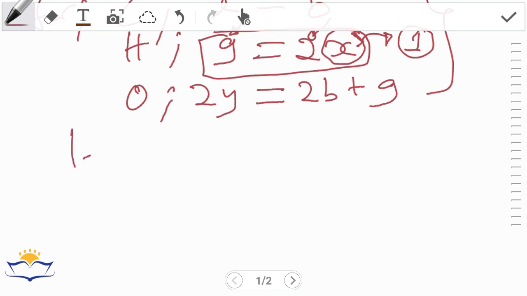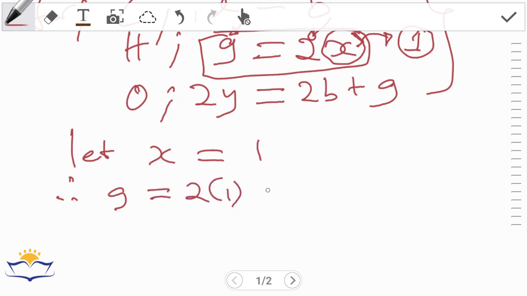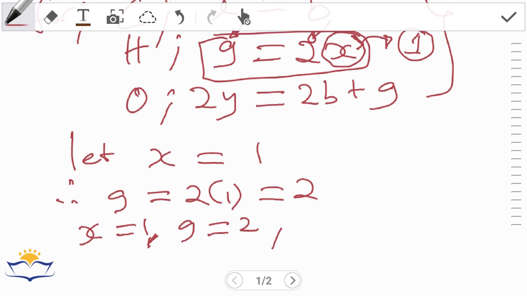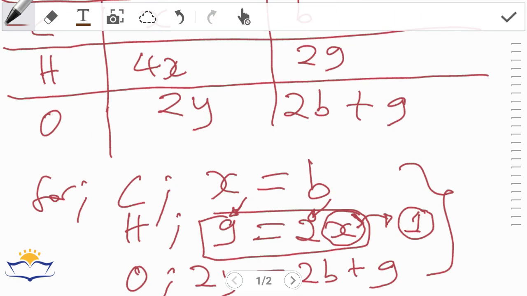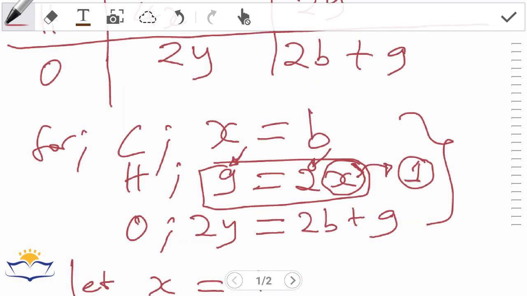So say let x equals 1. Therefore g becomes 2 times 1, or 2. So at this point we have x equals 1, g equals 2. Also x and b are the same: x equals b.